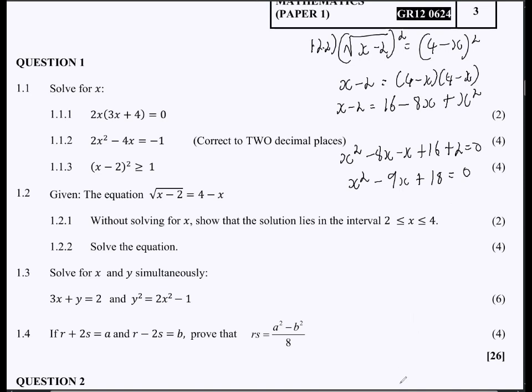Again here, you can either use the quadratic equation or factorize if you know how, right? And then which means now we are going to have what? What are the factors of 18? When we multiply them, we're going to get 18, but then when we add or subtract them, we're going to get 9. So factors of 18 are 1, 2, also what? Not 4, 3, and then 6, and then 9, and then 18, right?